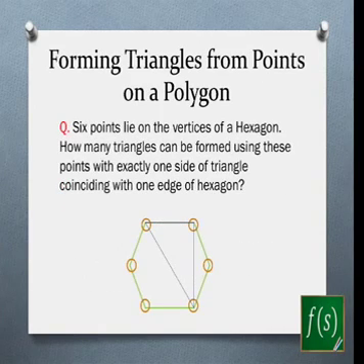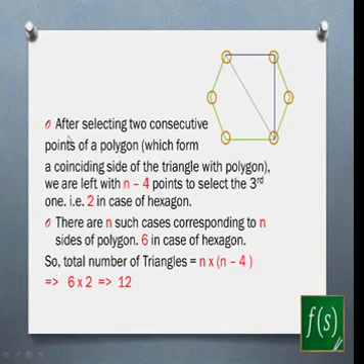A similar kind of problem comes like this. You have 6 points now lying on the vertices of a hexagon, and how many triangles can you form using these 6 points with exactly one side of the triangle coinciding with one edge of the hexagon? This is the kind of triangles that you need to make with one side of the triangle coinciding with one side of the hexagon. How many such triangles can you make is the question, right? So how do you go about this kind of question?